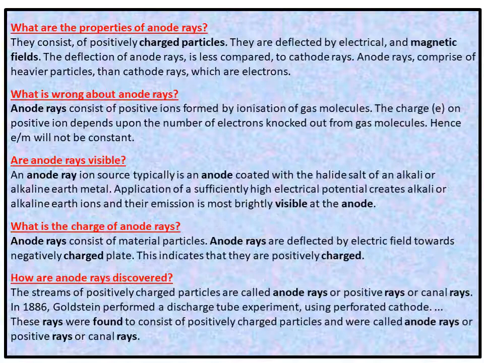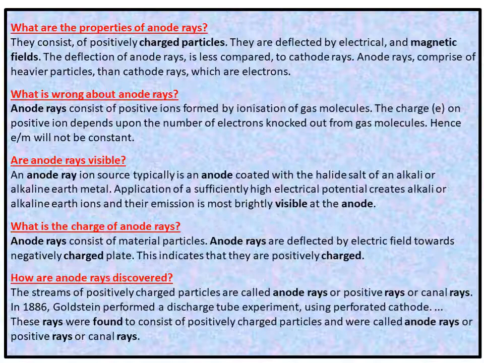Second question: what is true about anode rays? Anode rays consist of positive ions formed by ionization of gas molecules. The charge, which is denoted by e, on a positive ion depends upon the number of electrons knocked out from gas molecules. Hence, e/m will not be constant.